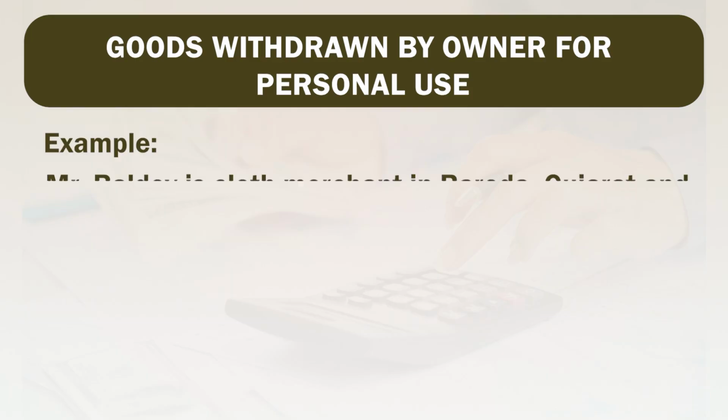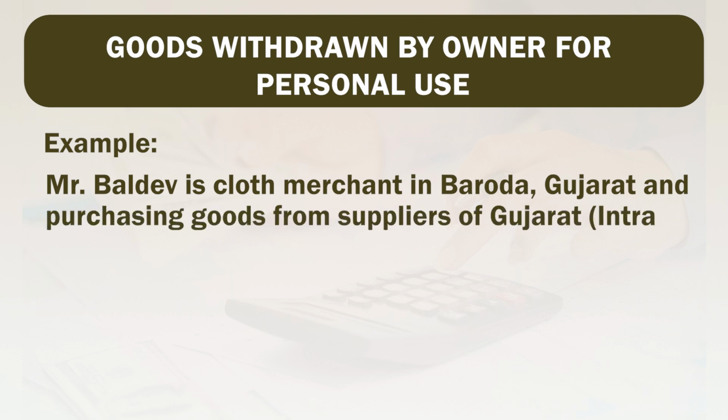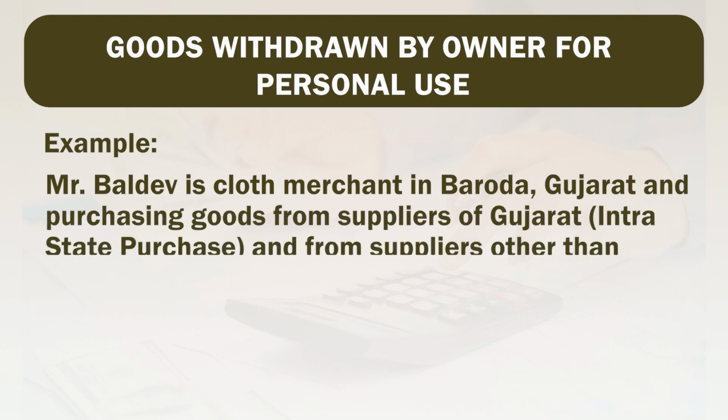The reverse effect of GST is also passed to the extent of goods withdrawn by the owner. To that extent, paid GST is to be cancelled. Hence, GST paid on these goods is reversed. The adjustment entry is to be passed. For example, Mr. Baldev is a cloth merchant in Baroda, Gujarat, purchasing goods from suppliers of Gujarat, that is intrastate